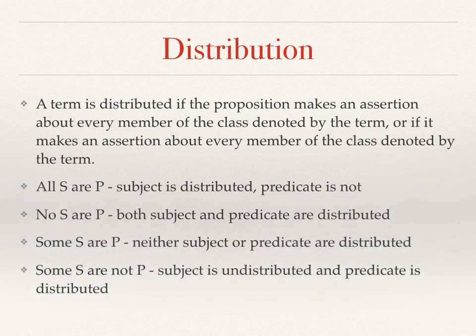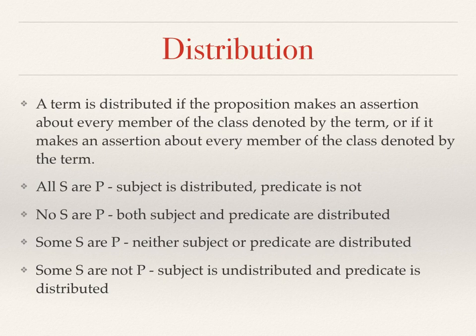And the last one, the O-type proposition, some S are not P. The subject is undistributed and the predicate is distributed. So we don't know everything about the subject, but we do know that the predicate does not apply to the subject. So we do know something that applies to all cases of this predicate, that it does not apply to this subject. So we could say that some philosophers are not rich. We know that the predicate rich does not apply to some philosophers. So that's it for distribution.